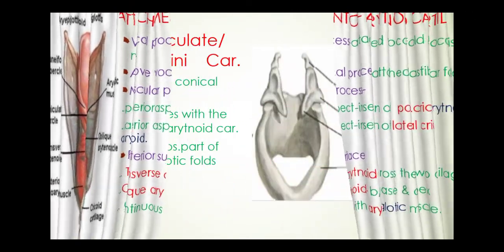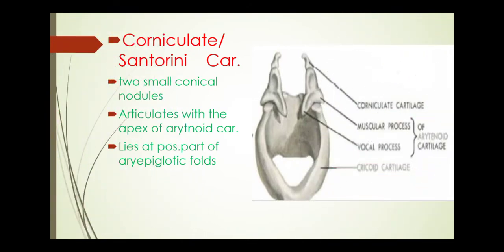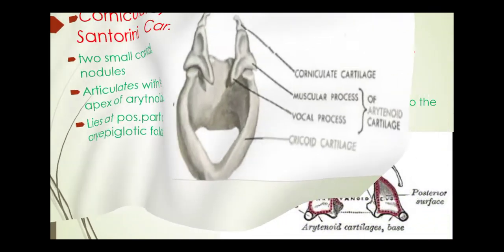And now our second cartilage is the corniculate cartilage, or its second name is the cartilage of Santorini. Two small conical nodules at the apex of the arytenoid cartilage. In the diagram, this is the cricoid cartilage. This pyramidal shape is the arytenoid cartilage, and these two conical nodules are the corniculate cartilages. They articulate with the apex of the arytenoid cartilage. Lies at the posterior part of the aryepiglottic fold.